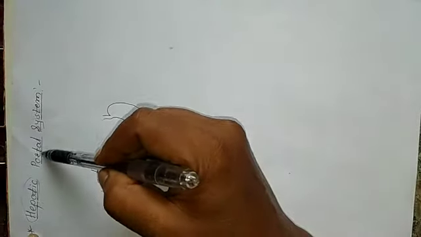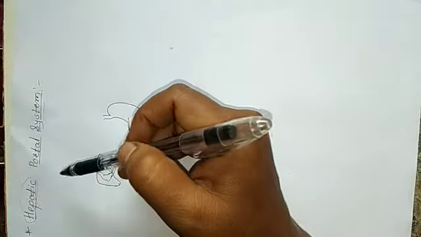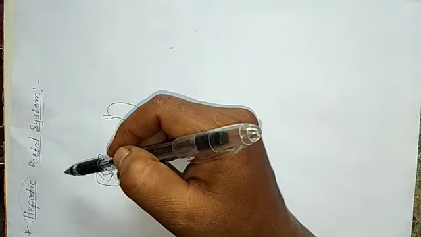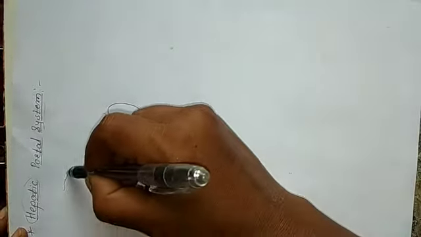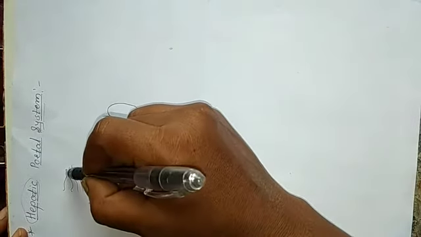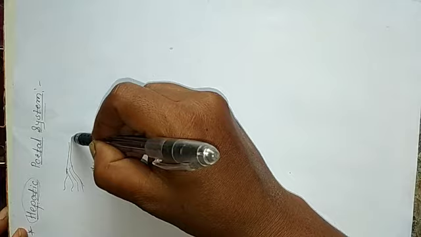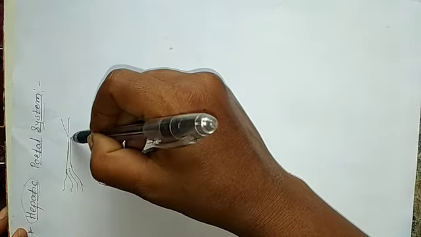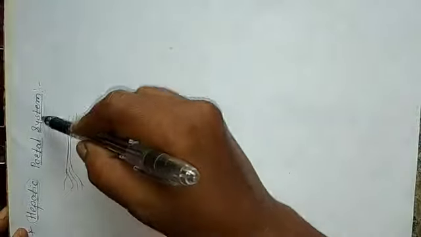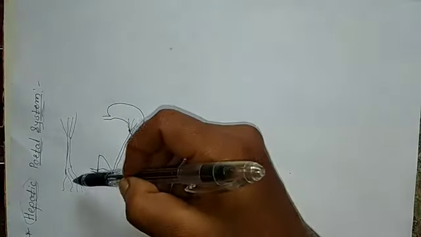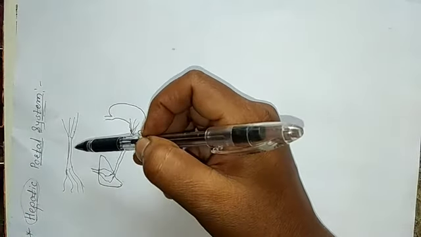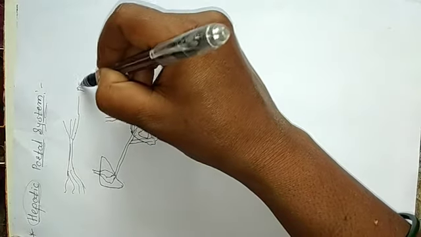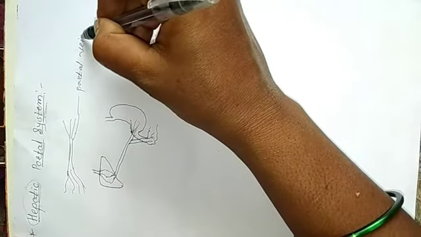Understood, student? And portal system means a system in which the vein starts from capillaries and ends in capillaries. This vein is called the portal vein. These many capillaries reunite and become one blood vessel, and again it is divided into capillaries. This system is called the portal system. The blood vessel which starts from capillaries and ends in capillaries is called the portal vein. Understood, student?